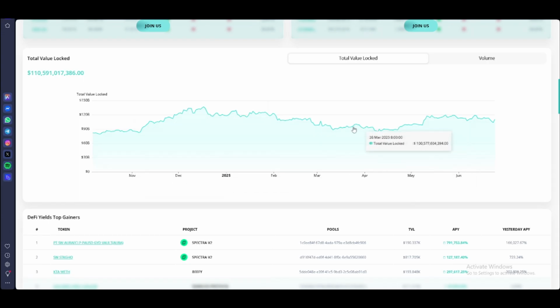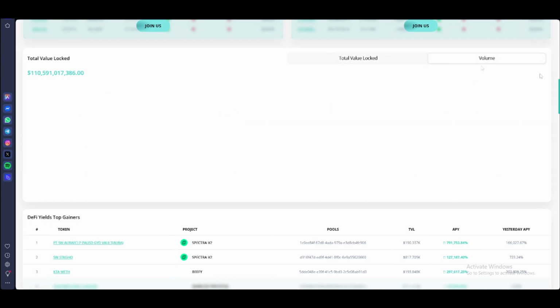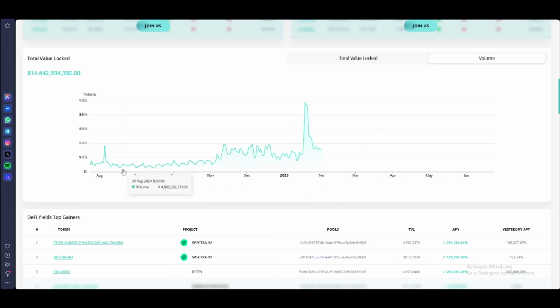We have here the month over month: November and December, February, March, April, May, and then this is the volume. We have here the total value locked also, and then we have here February is this high. Yeah, that is the volume here. So this is the 18th January 2025. So we get the $50 billion.